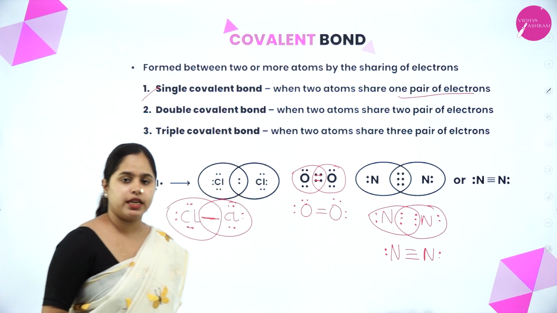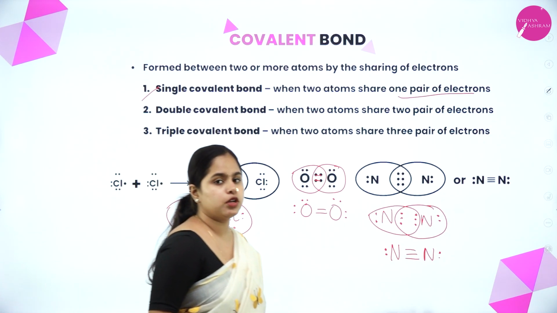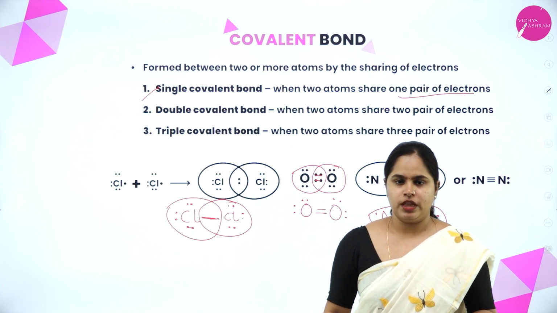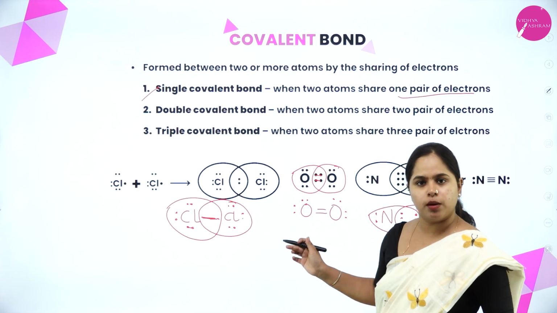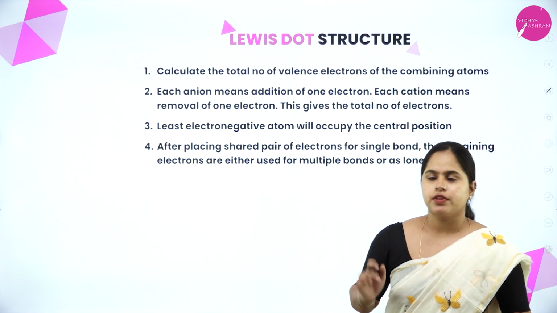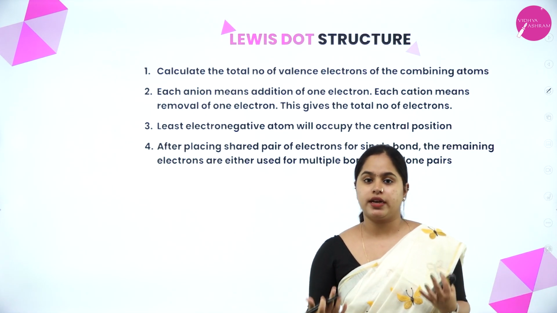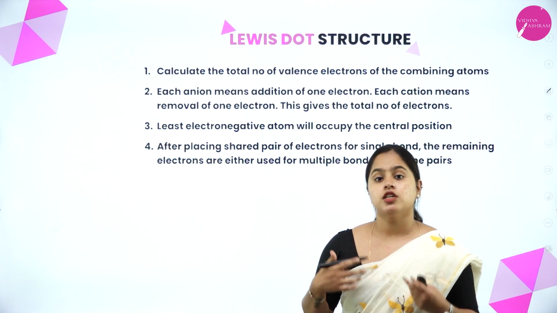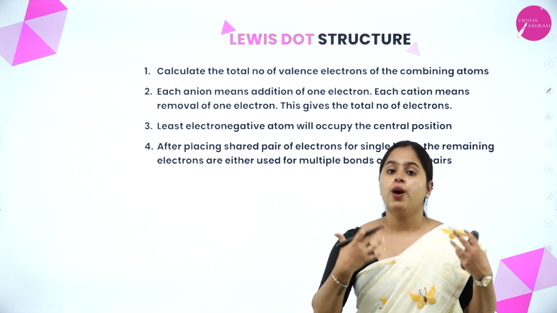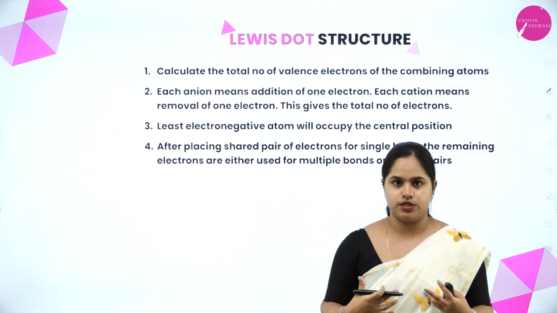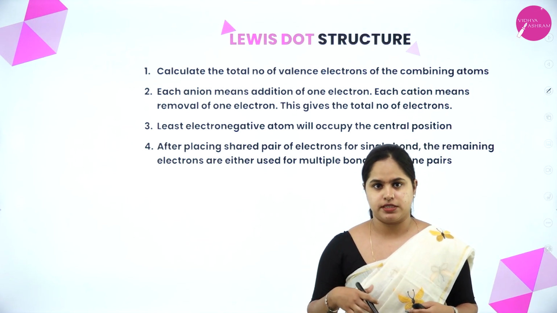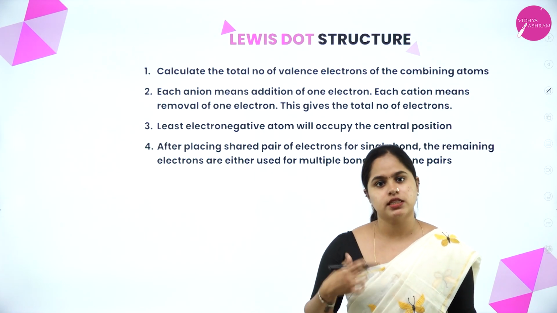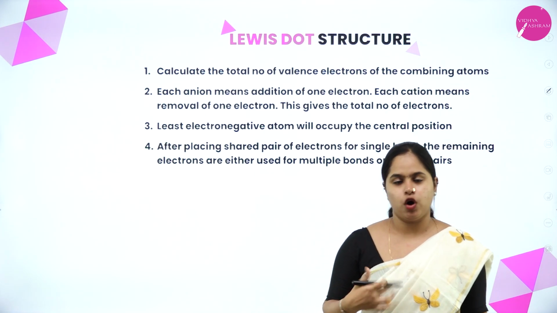Yes, so I hope it is clear. That is single covalent bond, double covalent bond and triple covalent bond, right? So this is called as single bond, double bond and triple bond. Clear? So till now we studied how you can represent Lewis symbol for different atoms, right? Now we are going to see how for polyatomic molecules, that is more than one atom is present, we can represent the Lewis dot structure or Lewis symbol.